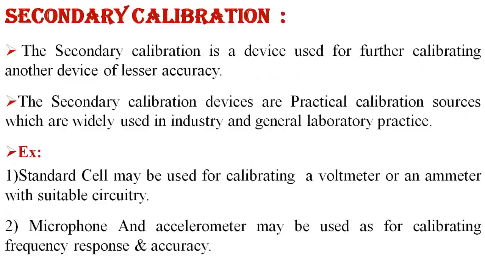Second one is the secondary calibration. A secondary calibration device is used for further calibrating another device of lesser accuracy.